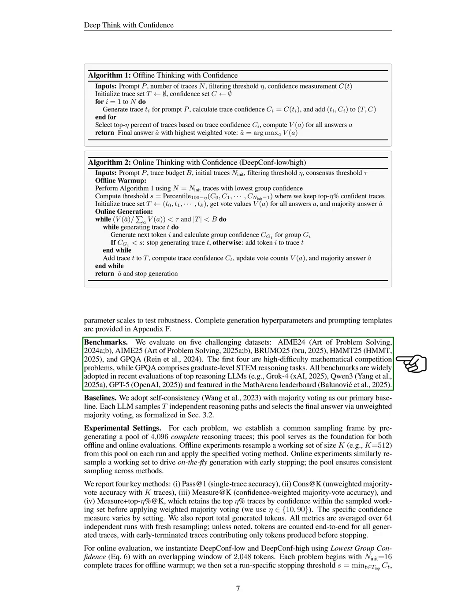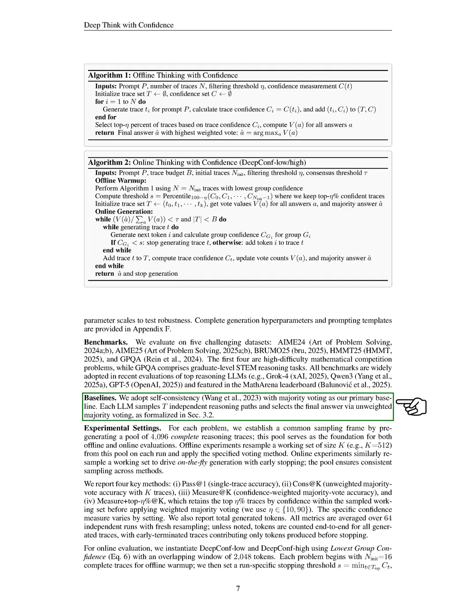We test on 5 challenging datasets: AIME24, AIME25, BRUMO25, HMMT25, and GPQA. The first 4 are difficult mathematical competition problems, while GPQA includes graduate-level STEM reasoning tasks. These benchmarks are commonly used in evaluations of top reasoning LLMs and are featured in the Math Arena leaderboard. For our baseline, we use self-consistency with majority voting, where each LLM samples 49 independent reasoning paths and selects the final answer based on majority voting.